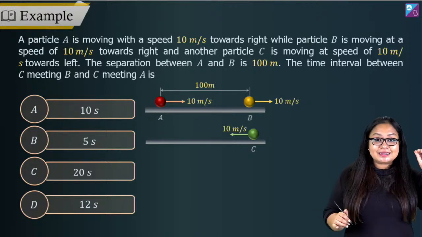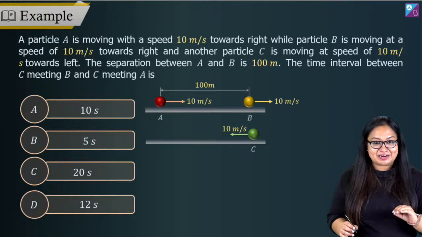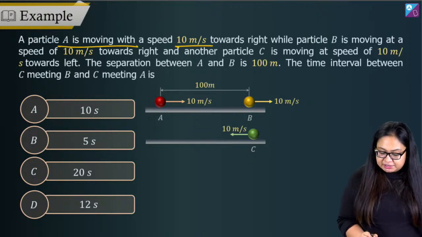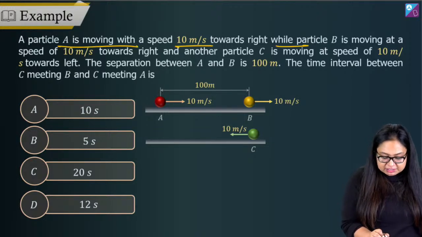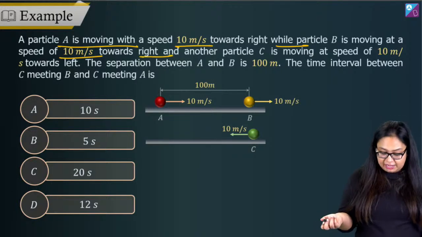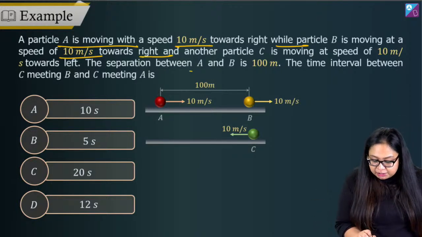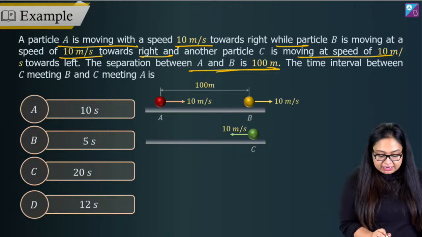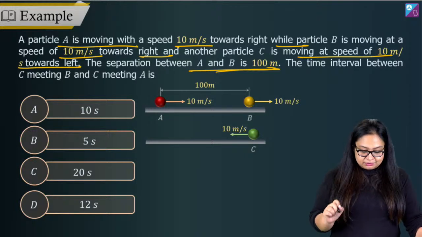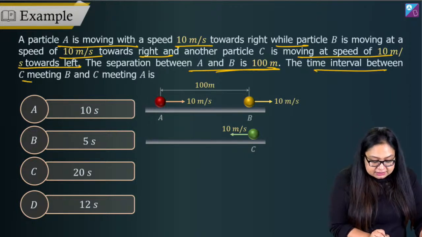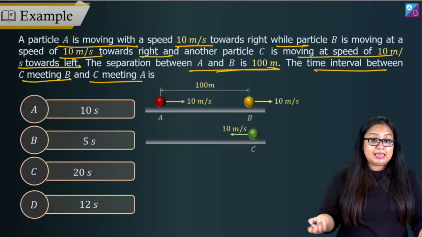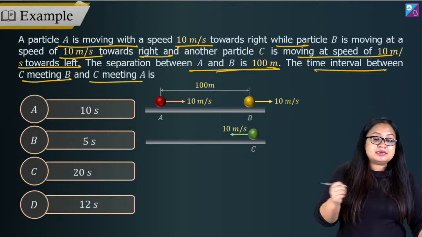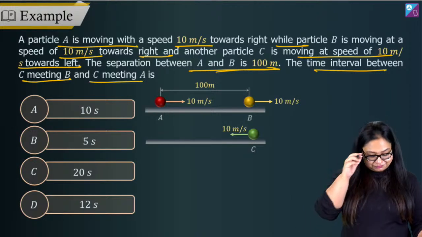This one will test your concepts and fundamentals. Particle A is moving with a speed of 10 meter per second towards right, while particle B is moving with a speed of 10 meter per second towards right as well. The distance between the two particles A and B is 100 meters. There is another particle C that is moving at a speed of 10 meter per second towards left. The time interval between C meeting B and C meeting A is what we have to find out.